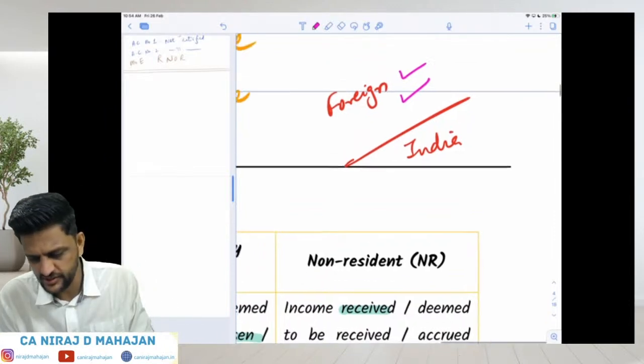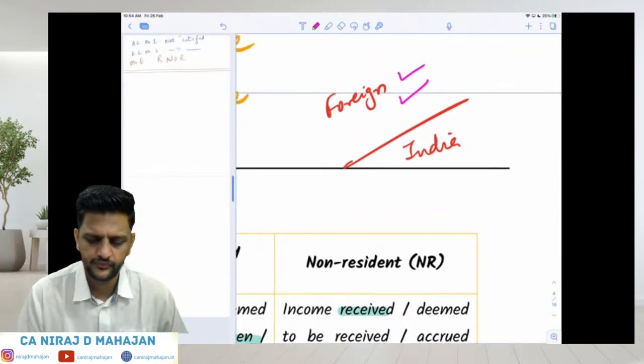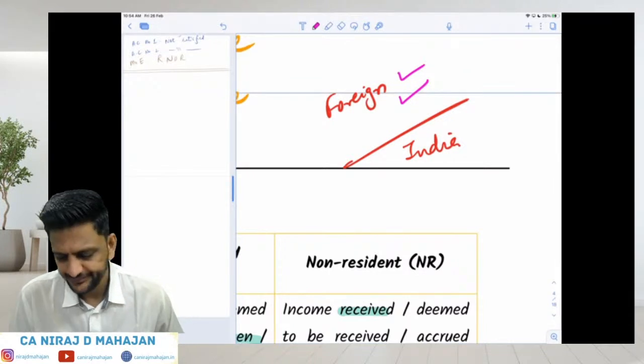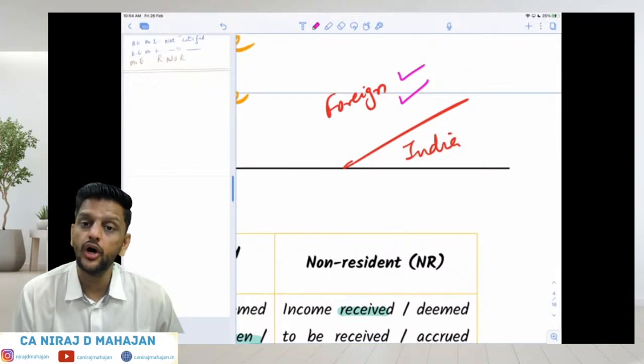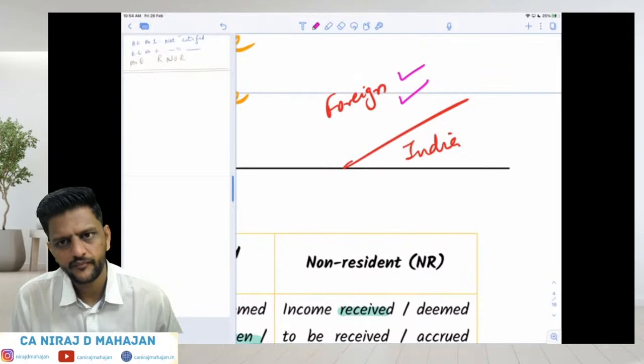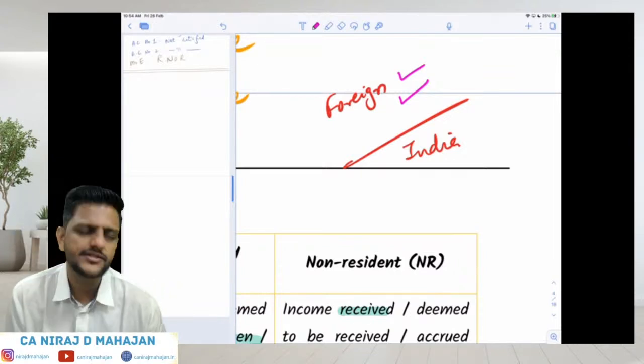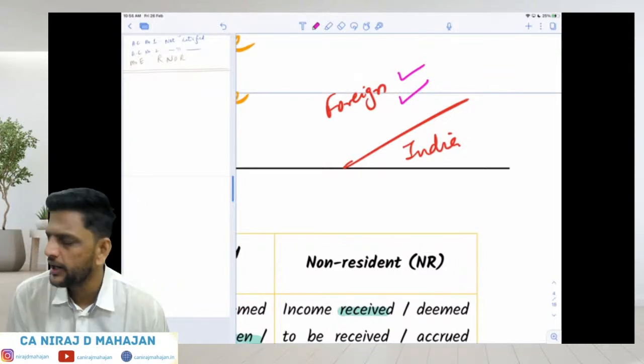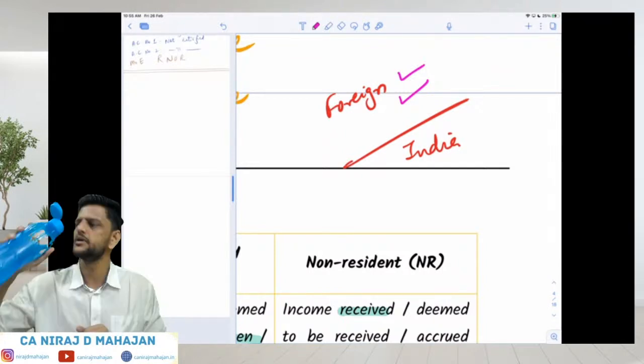But if it accrues outside India as well as is received outside India, which type of income is this? Is this foreign income or Indian income, bachcho? This is your foreign income. Clear till here? Now this foreign income, only pure foreign income, accrued outside and received outside, is taxed in whose hands? ROR, RNOR, NR or who else?